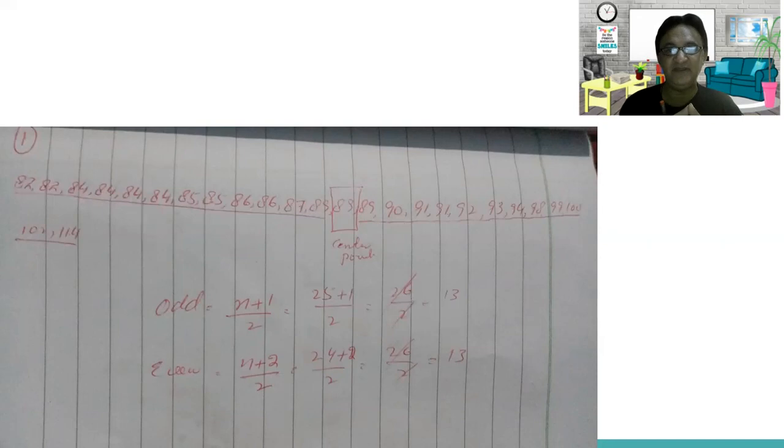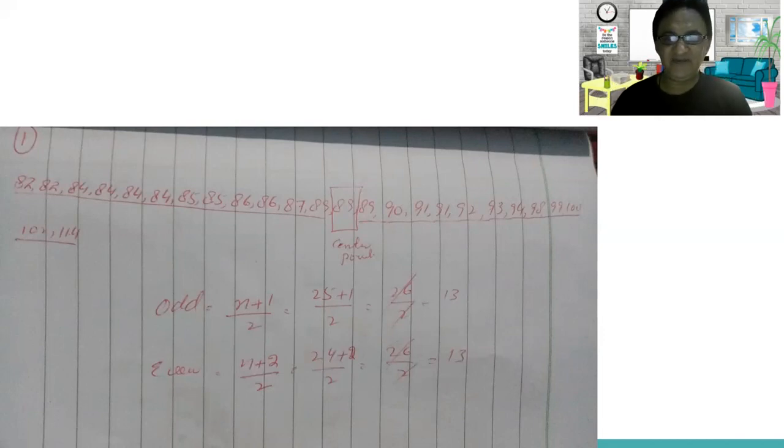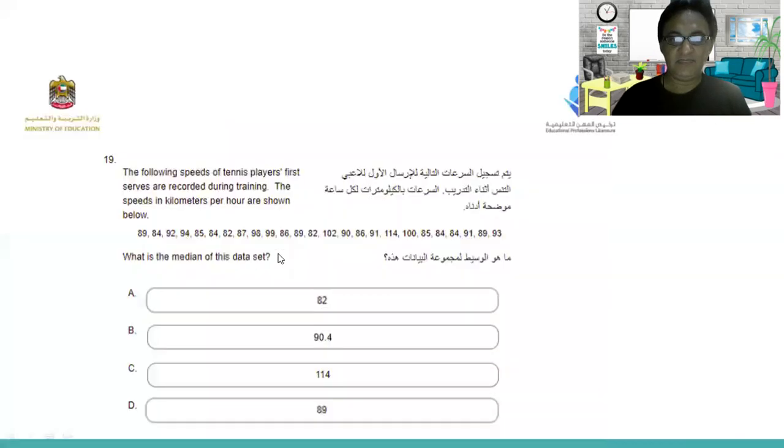What if the number is even? The formula is n plus 2, divided by 2. For example, the number is 24, plus 2 is equal to 26, divided by 2 is 13, which is the center point of that. So guys, this is a simple way to find the median. What is the median of this data set? The median of this data set is 89.